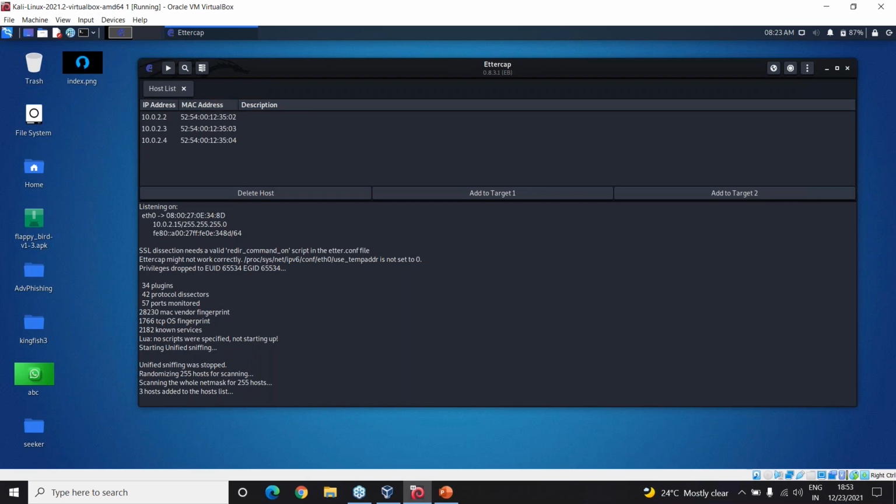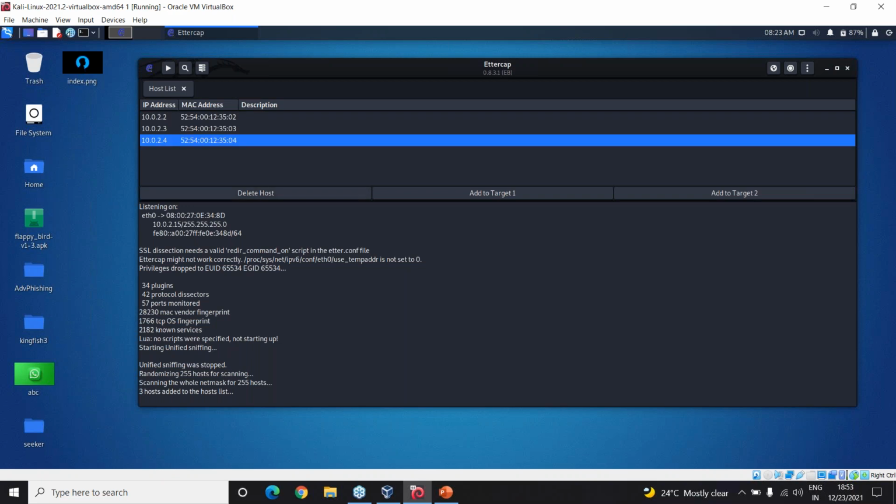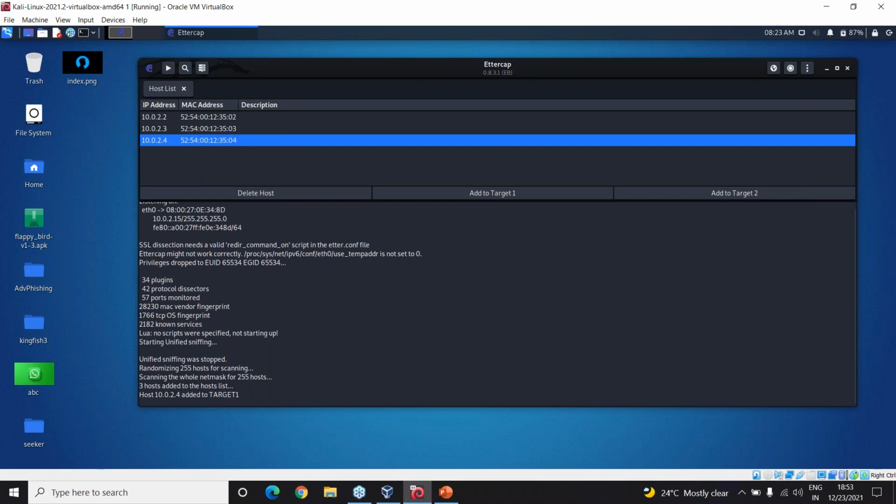So I've now got three different hosts. It displays all the IPs, and we select whichever we want. Say if I wanted this one, 10.0.2.4, just right click and then click on add to target one. As I'm giving that, host 10.0.2.4 is added to target one.